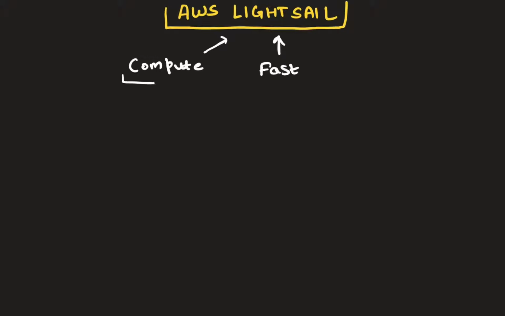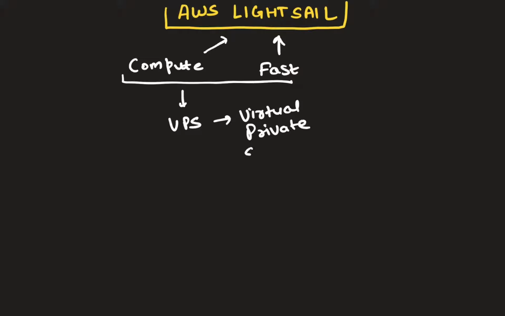So in a way, it's a kind of a VPS. And what is VPS? It's a virtual private server. You can think of VPS as, let's say you have a big physical server, and that big physical server is divided into multiple VPS.